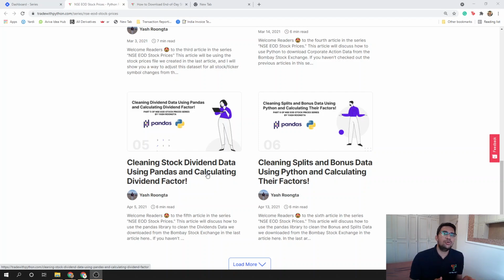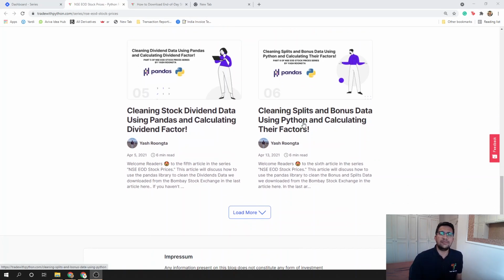And if you do your analysis on unadjusted data, you will get results which are not very accurate, because in the real world these things happen and these things impact your stock price. If you're backtesting a strategy on that database, it's not going to work. It will give you results, it might give you good results, bad results, but in real life, your performance will be very far off from whatever you have backtested.